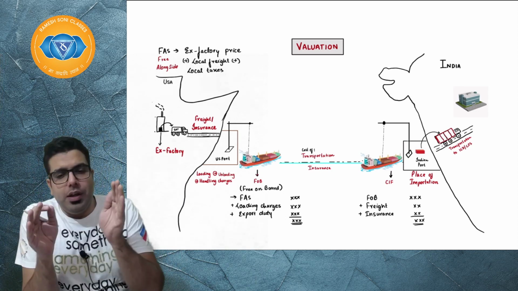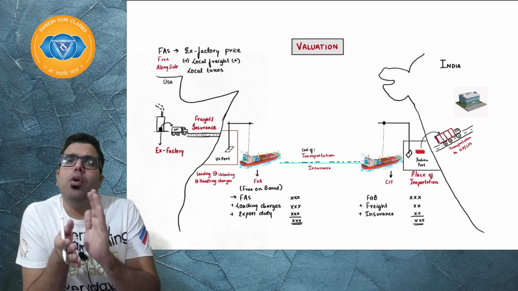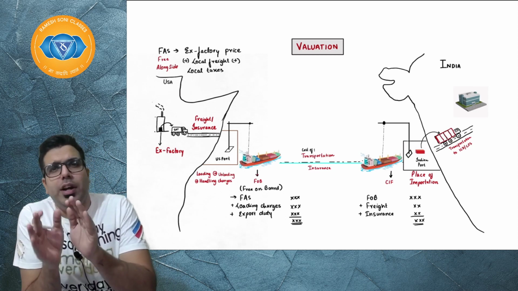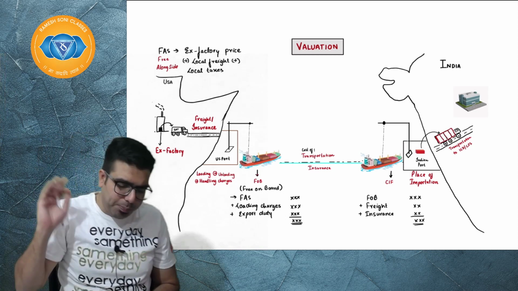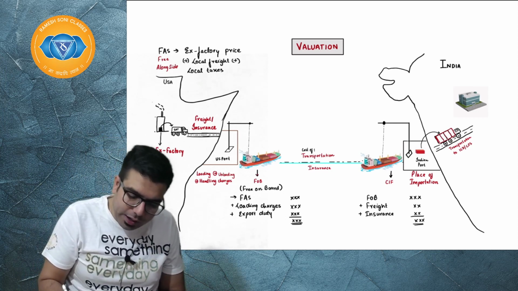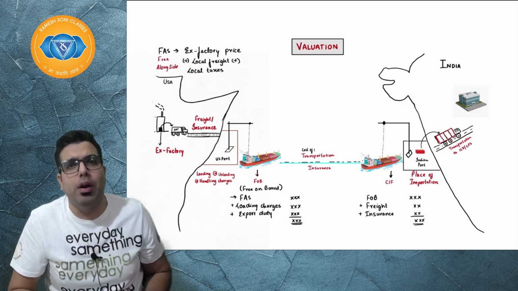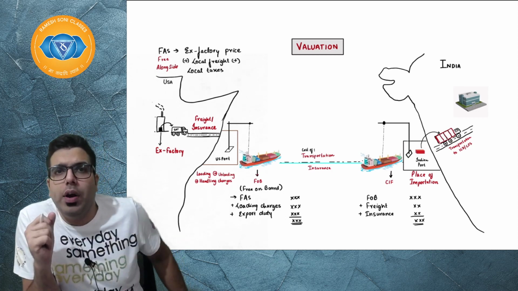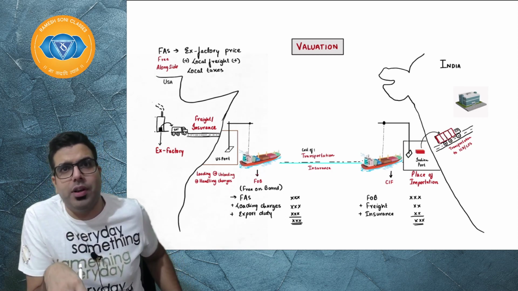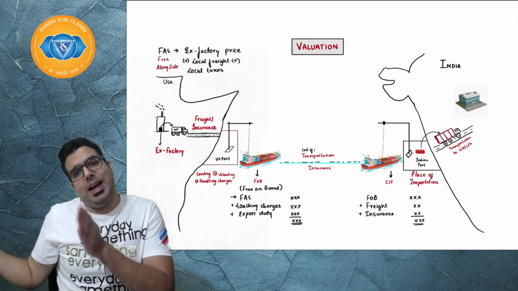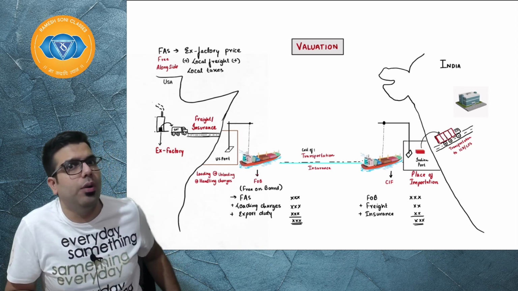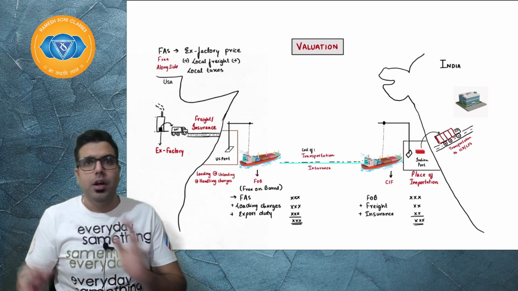So today I am here to quickly tell you guys what the difference is and why the difference is happening, so that when you solve questions in the exam, you are a bit clear about it. For that, whenever you go ahead and do valuation, how do you do the valuation of goods? We go ahead and find out the CIF value at the place of importation. Basically, up to the place of importation, whatever expenses are being incurred, we go ahead and add.